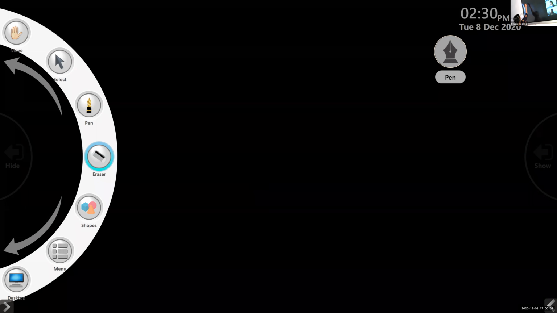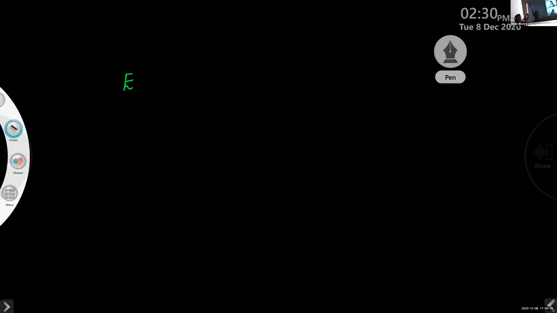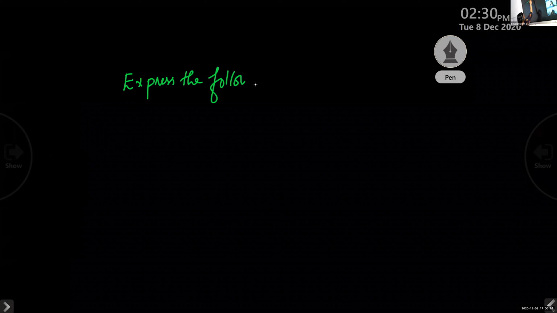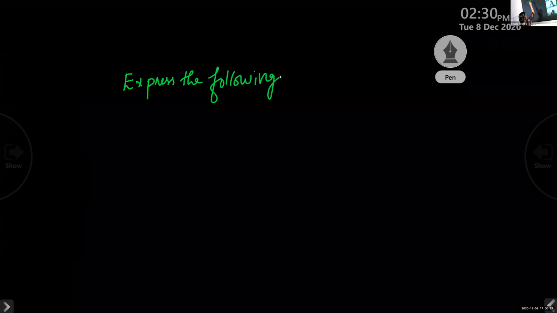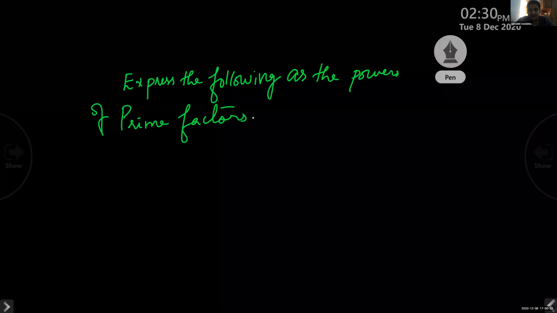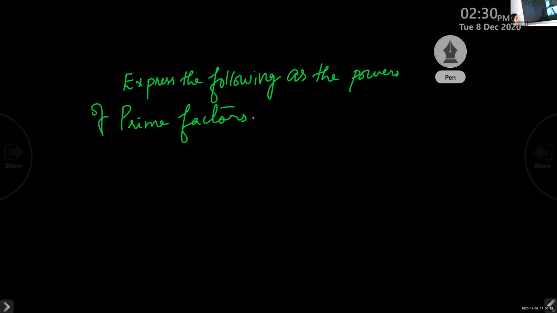Express the following as the powers of prime factors. Means what? We have to split the number into prime factors and write it as the product of the powers of prime factors.